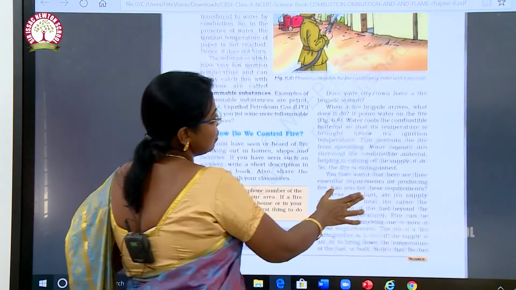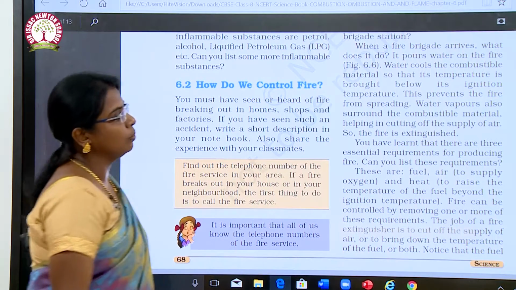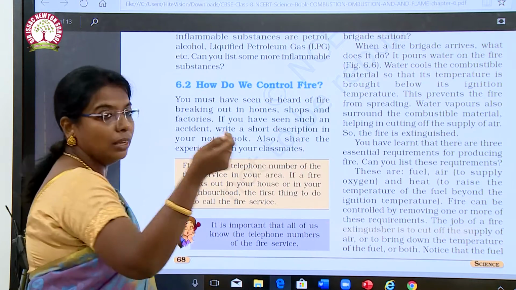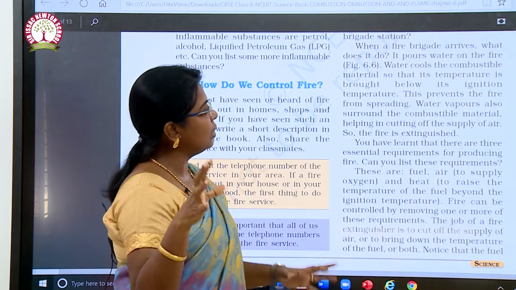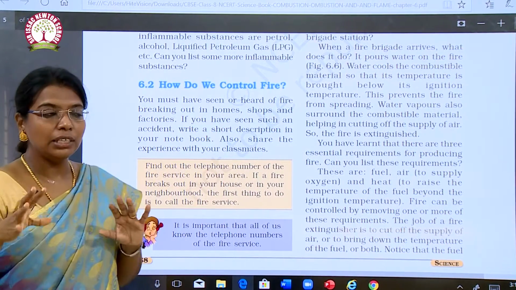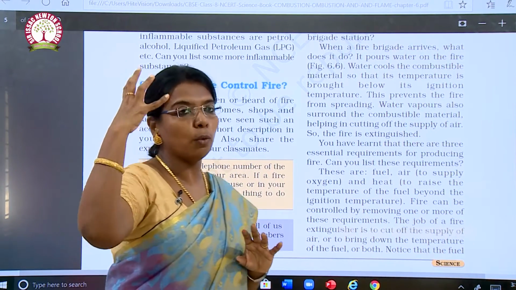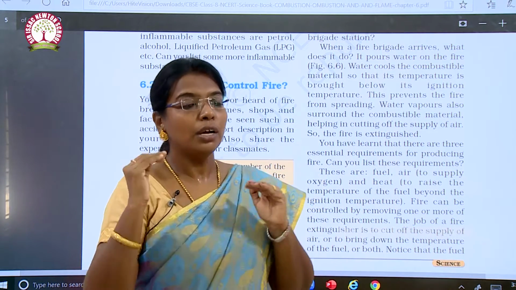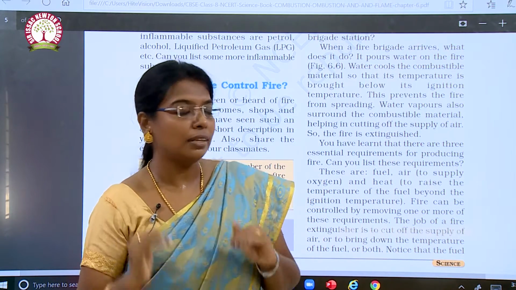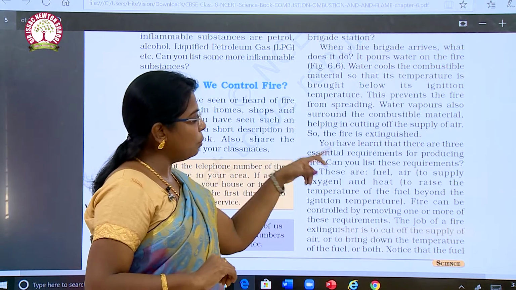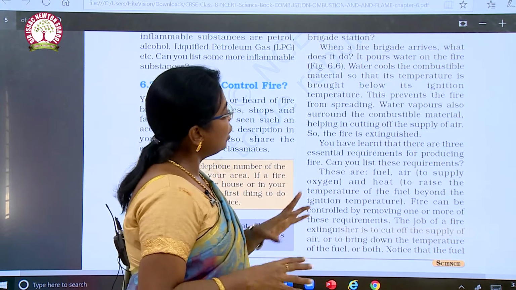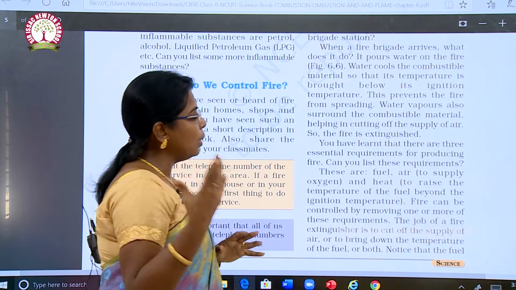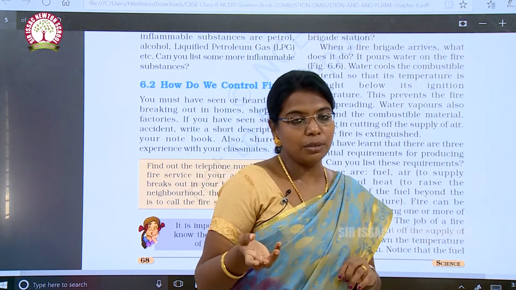Okay? Does your city have a fire brigade station? When a fire brigade arrives, what does it do? It pours water on the fire. Water cools the combustible material so the temperature is brought below its ignition temperature. Why is water poured on the fire? Because we have to bring the substance below its ignition temperature. This prevents the fire from spreading. Water vapors also surround the combustible material and help in cutting off the supply of air, so the fire is extinguished.